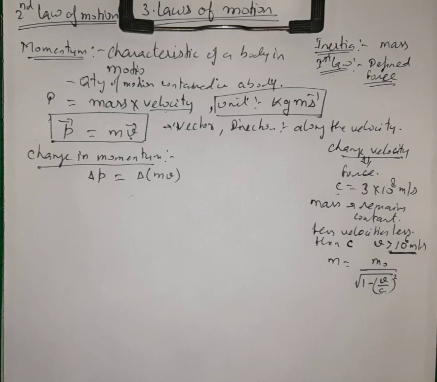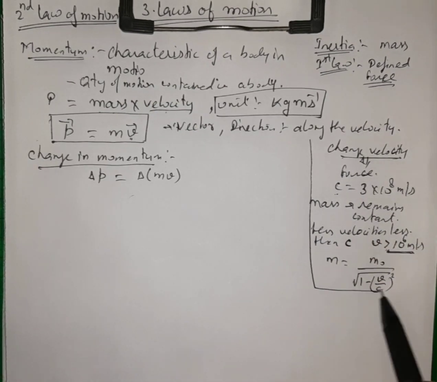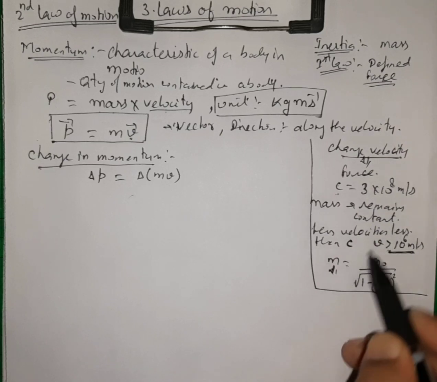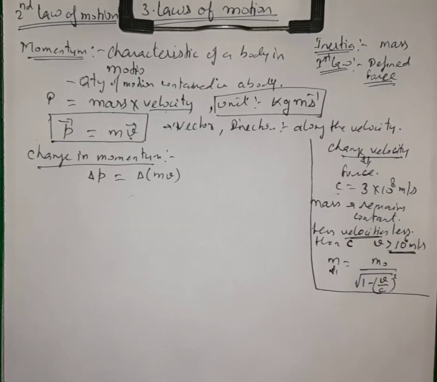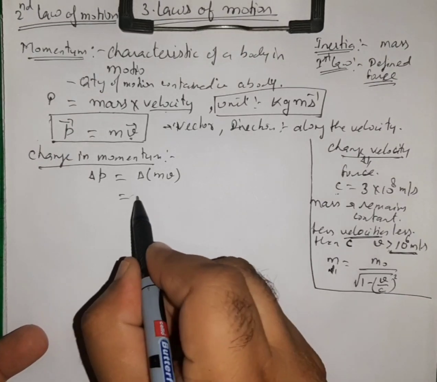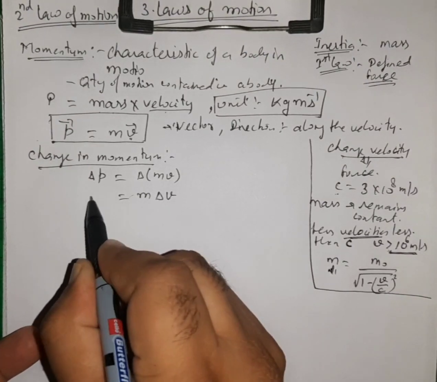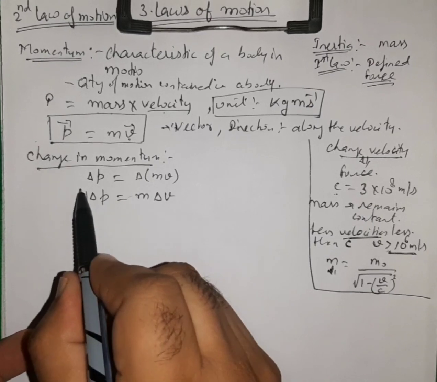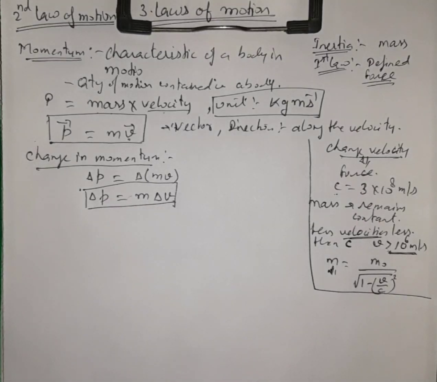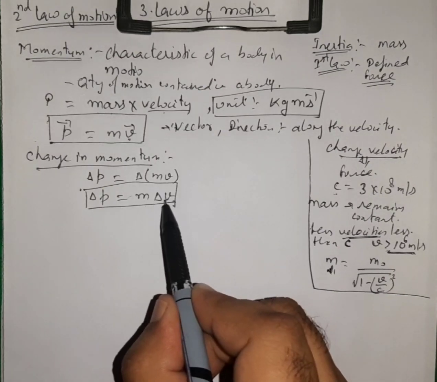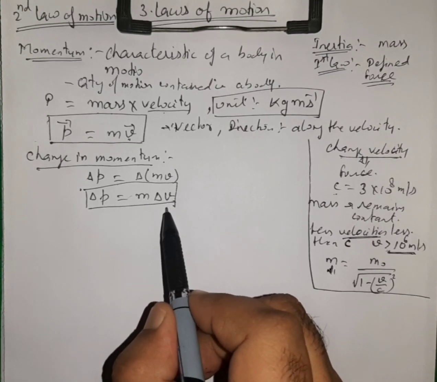But we are taking mass as constant, for bodies moving with velocities less than 10 raised to power 6 meter per second. So in this case mass will remain constant. And if the mass is constant, then the change in momentum will depend upon the change in velocity. This is what we need to remember: for constant mass, the change in momentum depends upon the change in velocity.